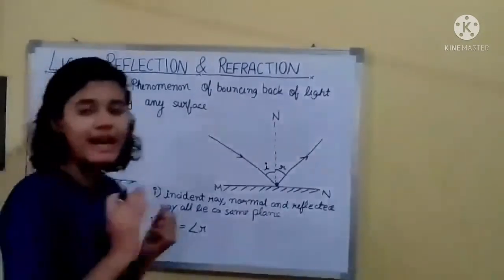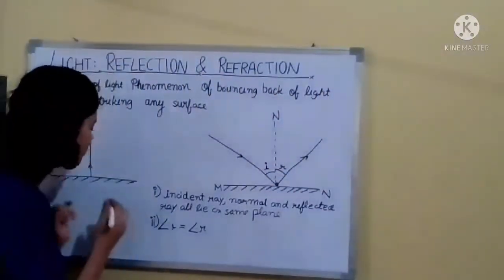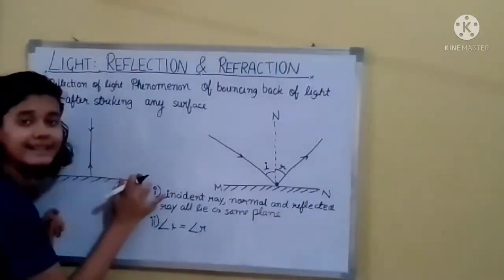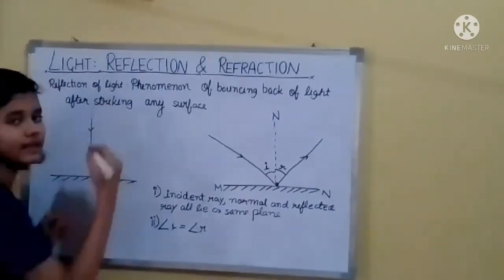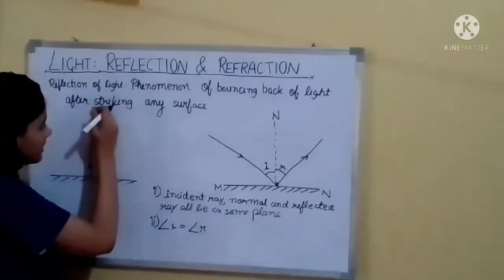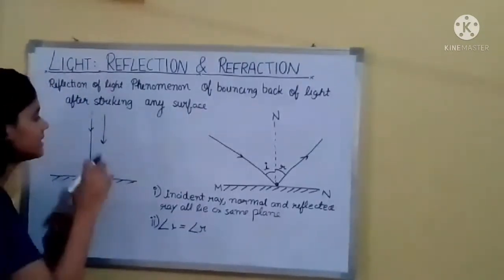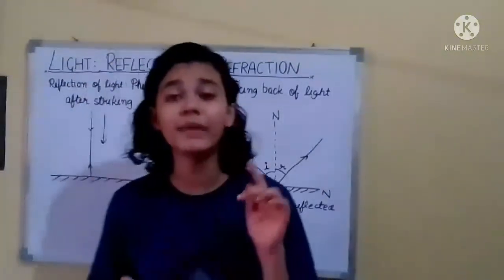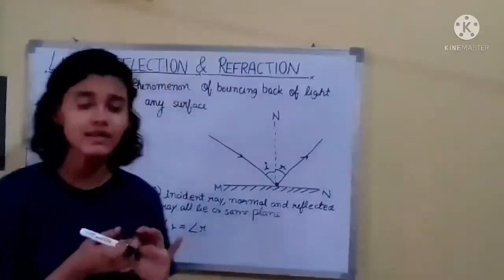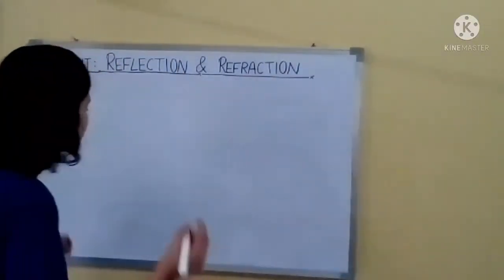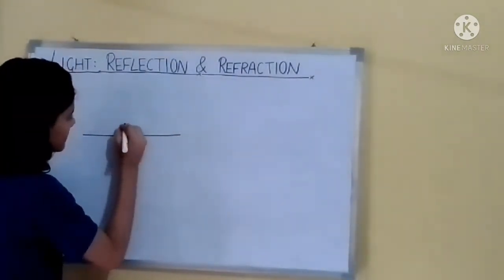It means if the angle of incidence is 0, then the angle of reflection is also 0. If it is coming at a right angle along the normal drawn in the center, then the angle made by the normal and the incident ray is 0.